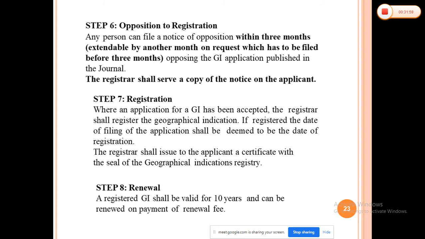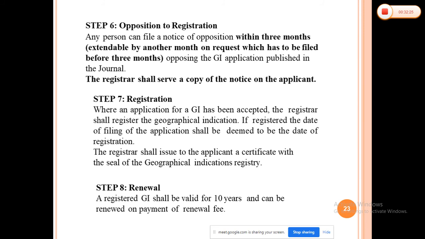So after the oppositions, first thing, within 2 months you have to give the reply. If you have failed to reply within 2 months, your application will be abandoned. Then the hearing date will be given, and from both sides their arguments will be heard, and after that it will be decided whether to register your product goods under the geographical indications or not.